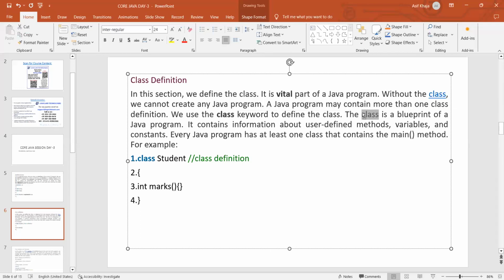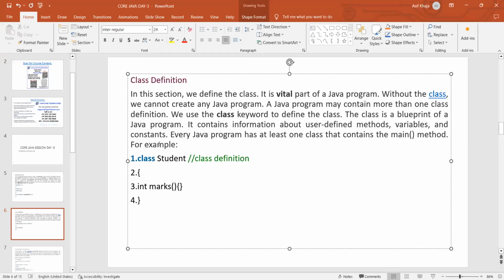The simple definition is that the class is a blueprint of a Java program, and it also contains user-defined information: user-defined methods, variables, and constants.